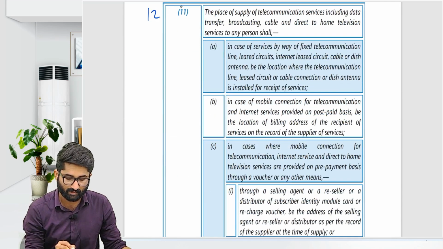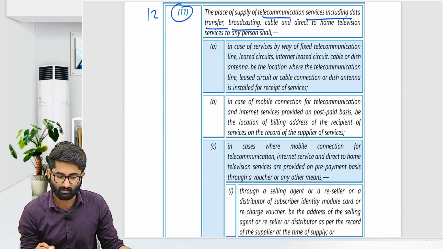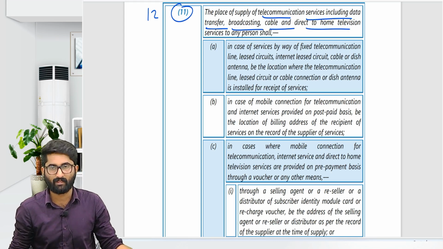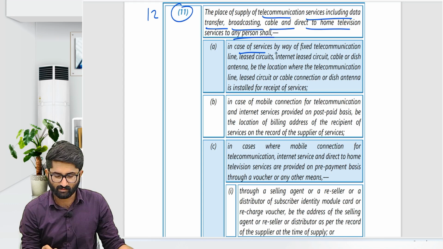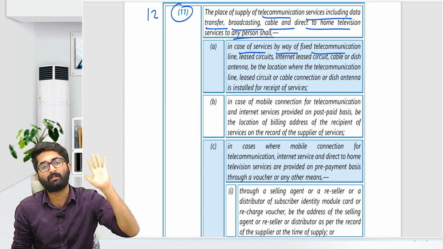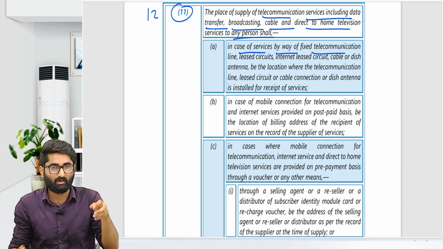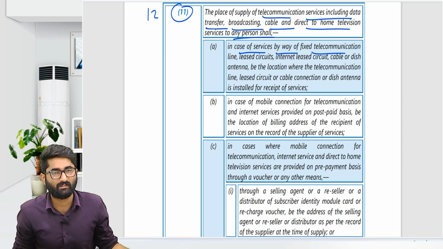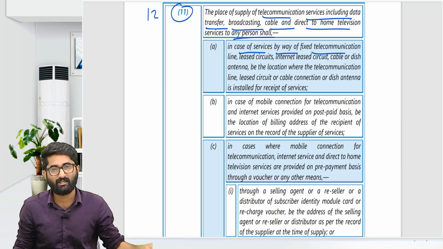Section number 12, subsection 11: the place of supply of telecommunication services, including data transfer, broadcasting, cable and direct to home, DTH, television services, by any person to any person. In case of services by fixed telecommunication line or an antenna which is fixed, the place where the end point is will be the place of supply. If you are getting any services through a wire, where that fixed telecommunication line or D2H dish is there, that place will be the place of supply.